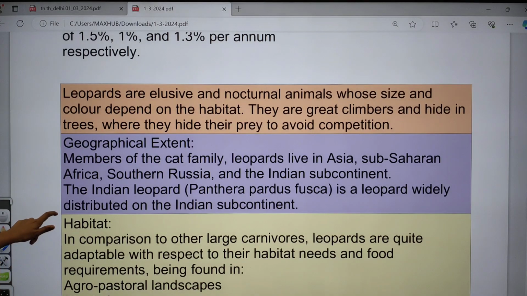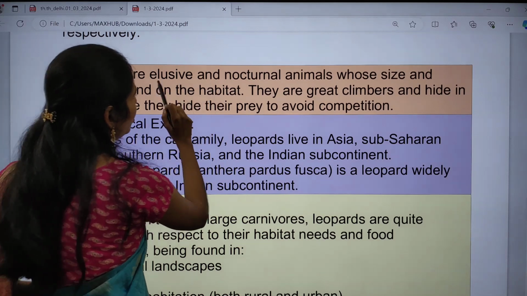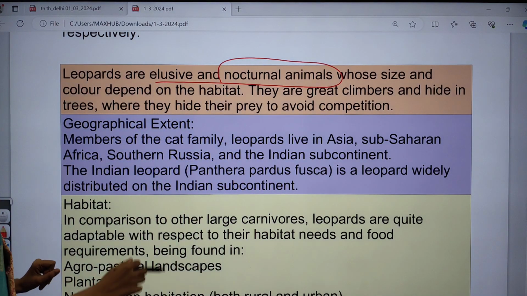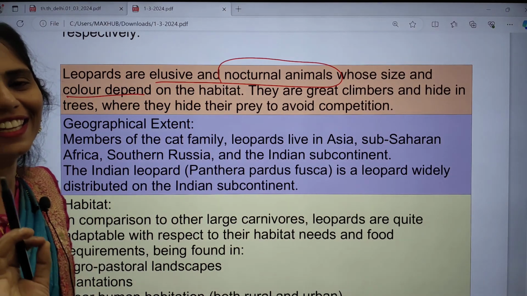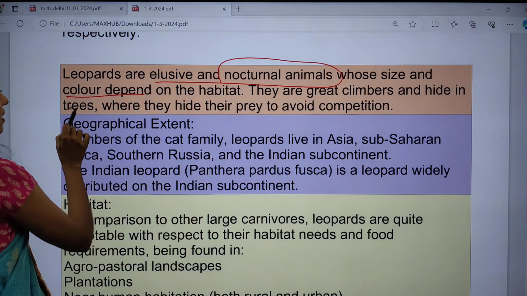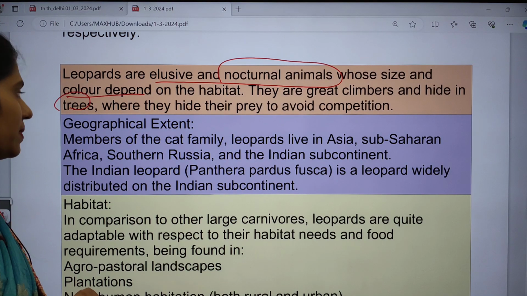And now let us see some facts regarding these leopards. Leopards are elusive and nocturnal animals, that means they are active at night, and their size and color depend upon habitats, and they are very great climbers. They can climb trees and hide in the trees, and they hide their prey to avoid competition.